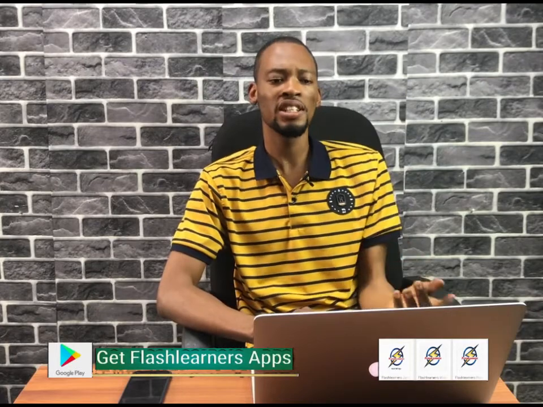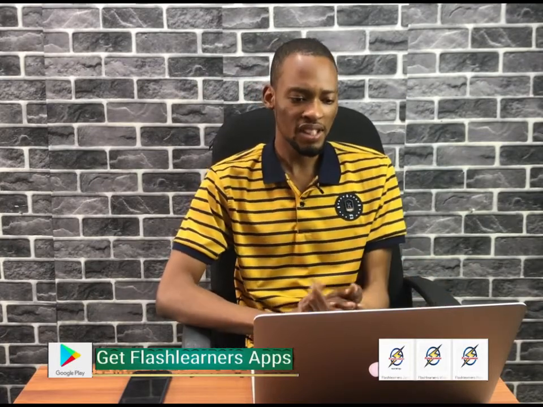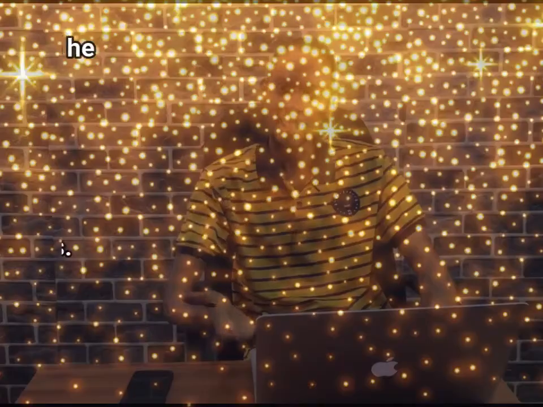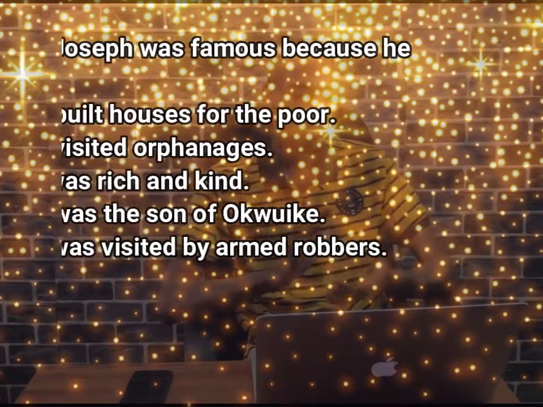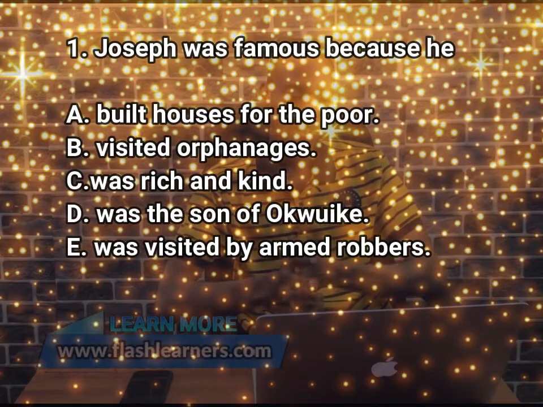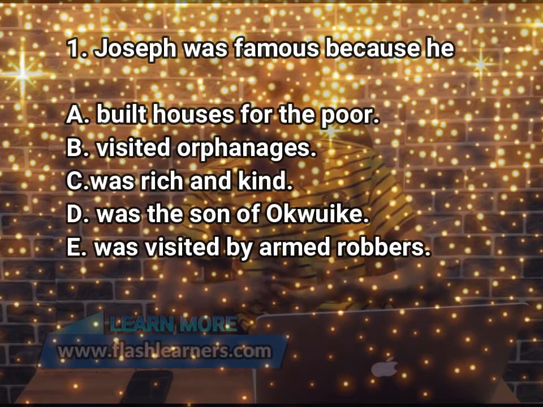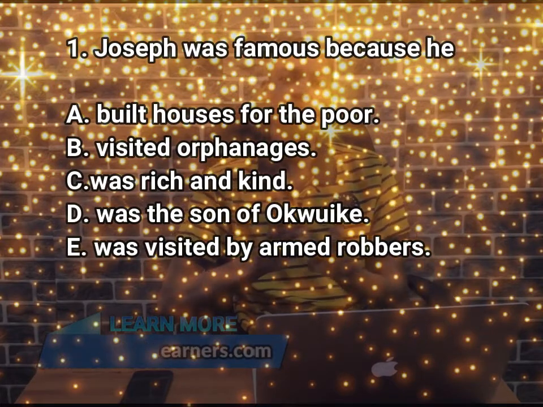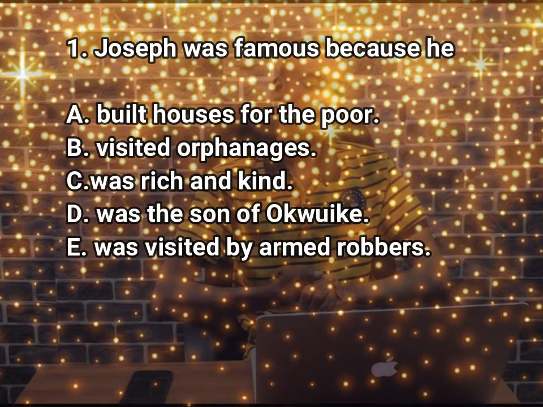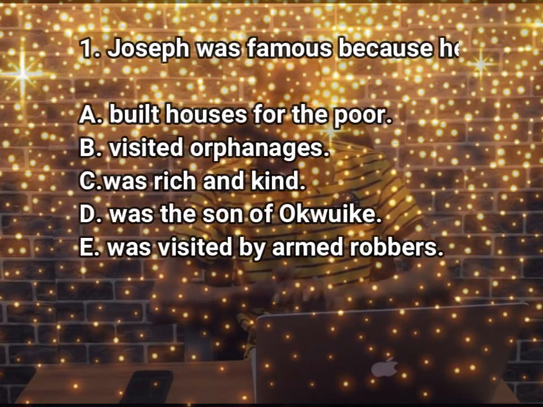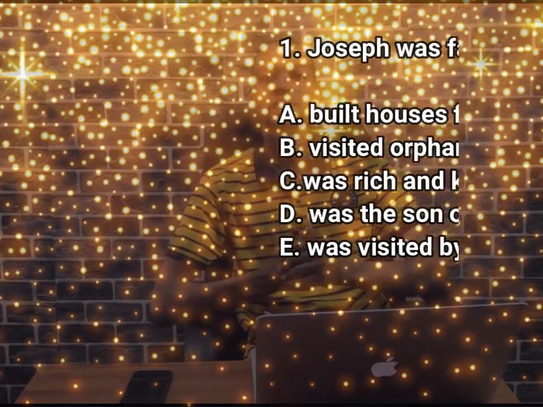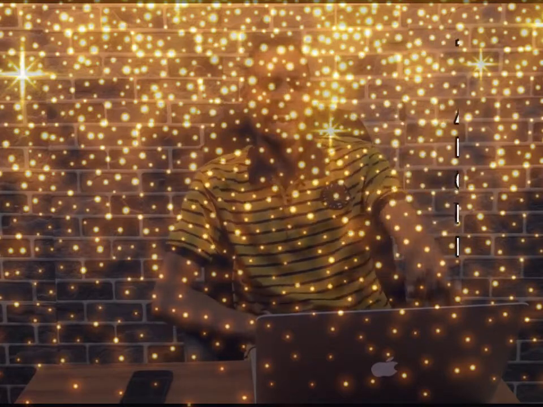For example, in this first passage, the first question says, Joseph was famous because he A. built houses for the poor, B. visited orphanages, C. was rich and kind, D. was the son of Okwike, and E. was visited by armed robbers. So by the time you are reading the passage, you know what to expect. You need to find out why he was actually rich. So you're able to point out these stops.